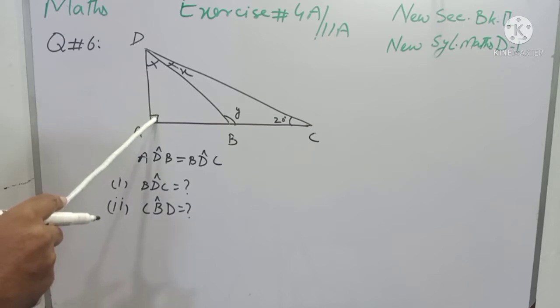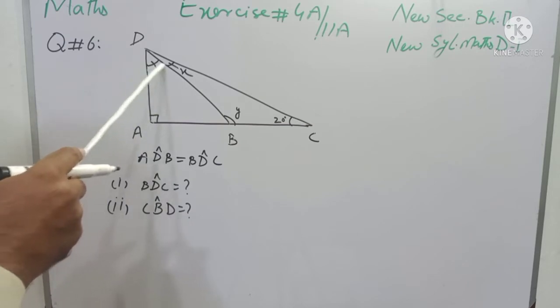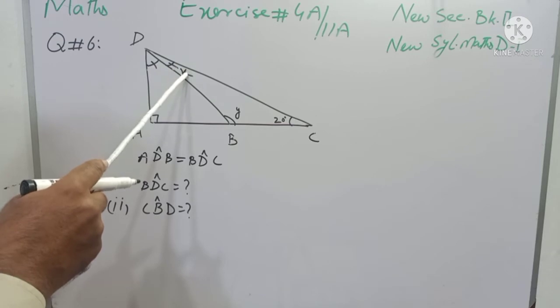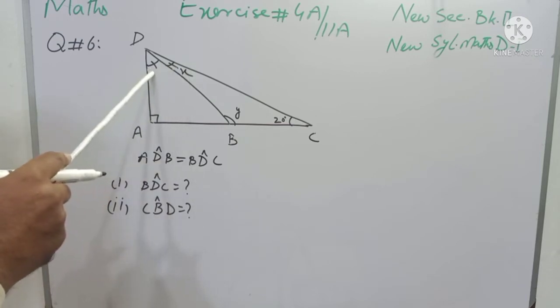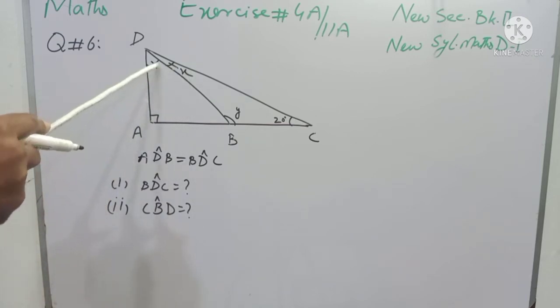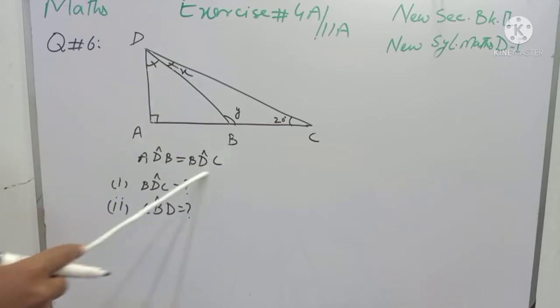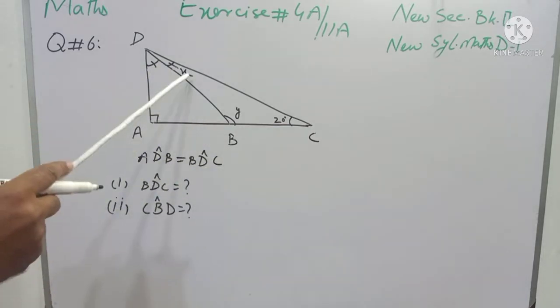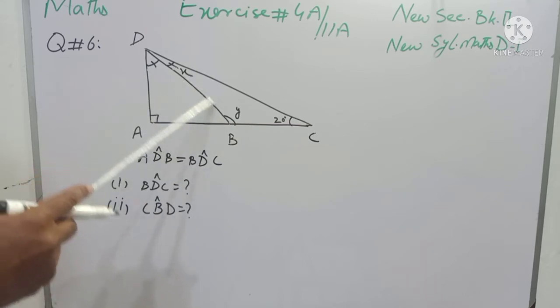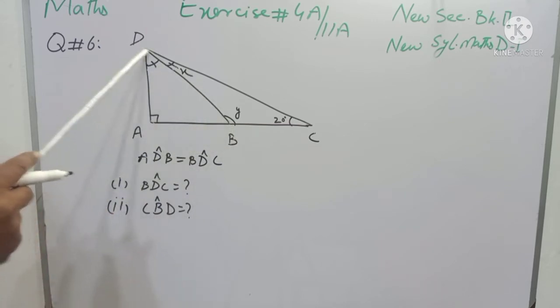This square indicates that it is a right angle. In this way we will find the value of X, and that X will be the angle of BDC.